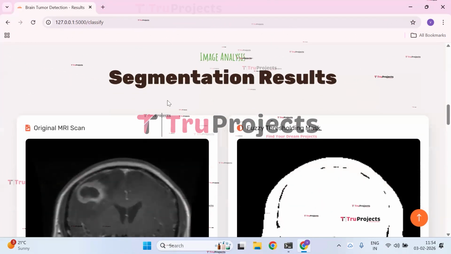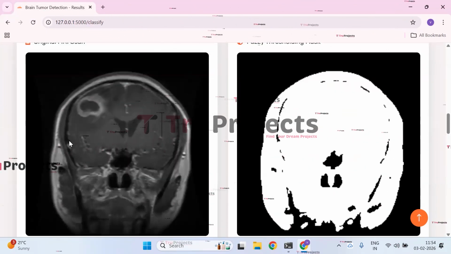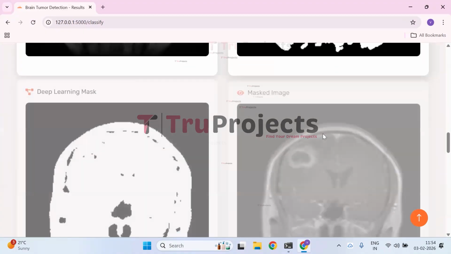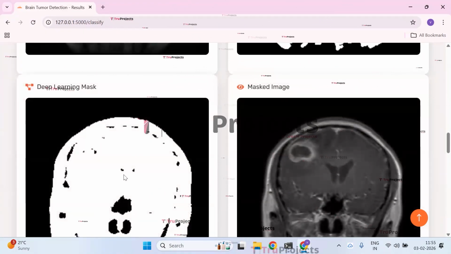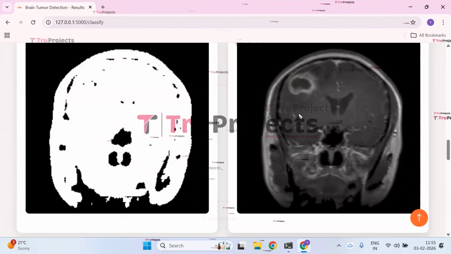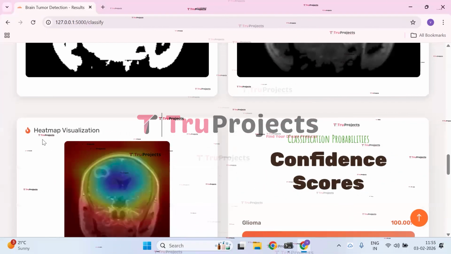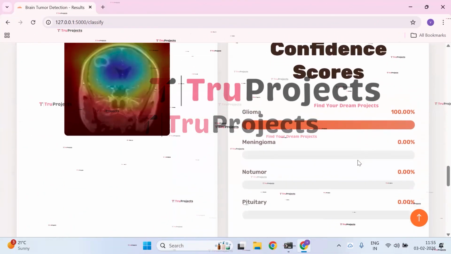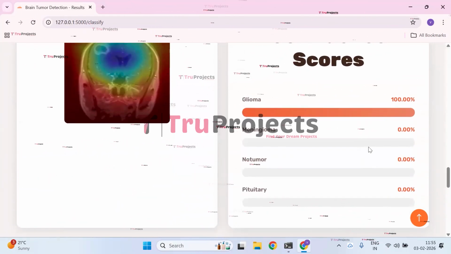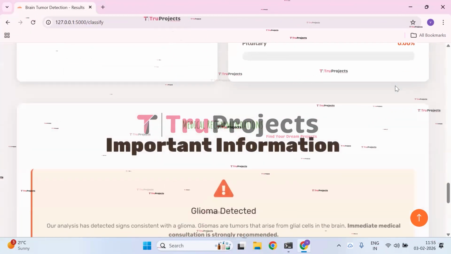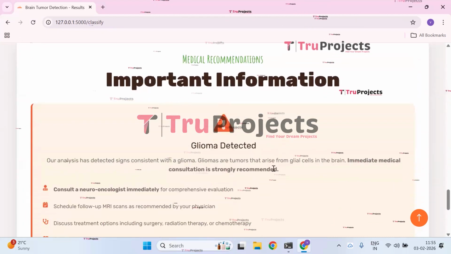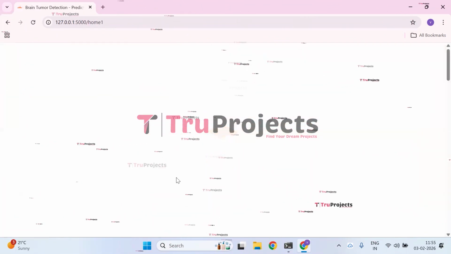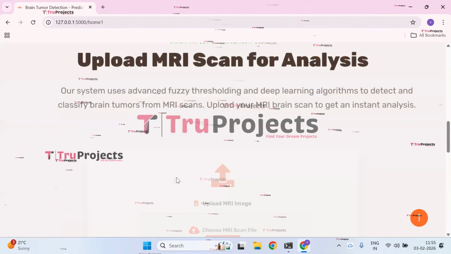We also have the segmentation results like the original MRI scan image and fuzzy threshold mask image. And we also have deep learning mask image and masked image. Finally, we have the heat map visualization image, and confidence scores are also given like it is a glioma, that 100% has been satisfied. And we also have important information like glioma is detected, and let us click on analyze other image so that the form will be opened again.